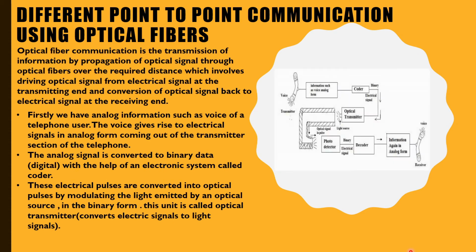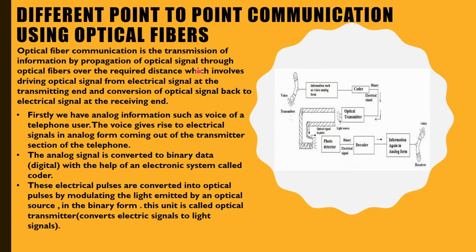Optical fiber communication is the transmission of information by propagation of an optical signal through optical fibers over the required distance, which involves deriving an optical signal from an electrical signal at the transmitting end and conversion of the optical signal back to an electrical signal at the receiving end.